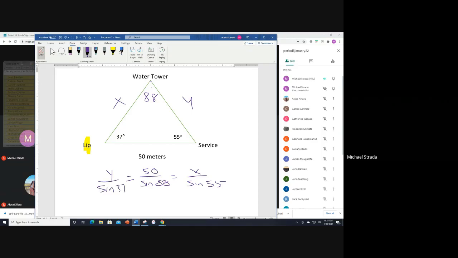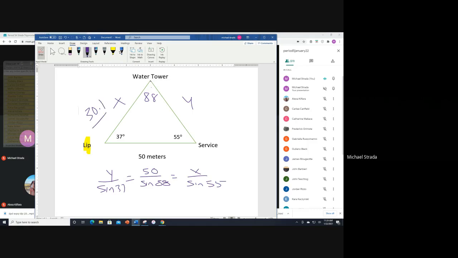So basically, we got some cross multiplication going on. To get y, we would do 50 sine 37, divided by sine 88. And we get 30.1.